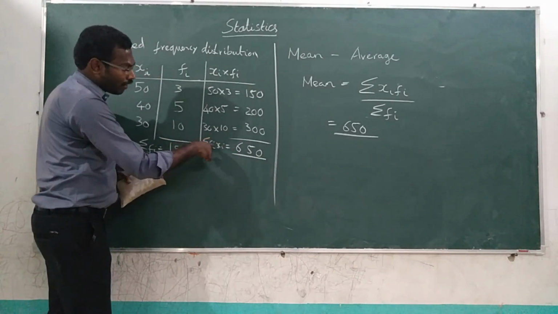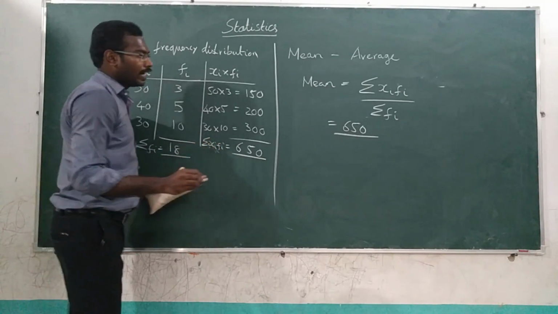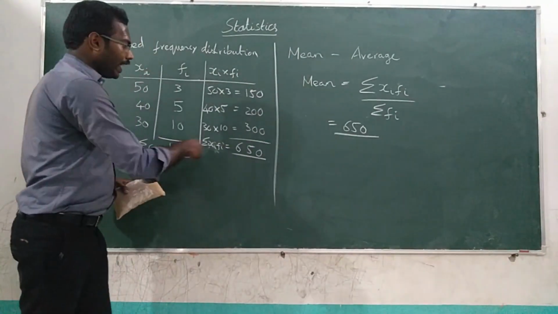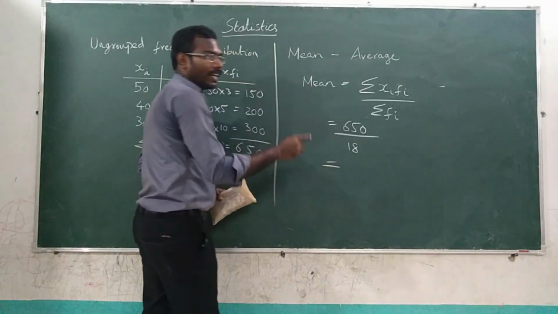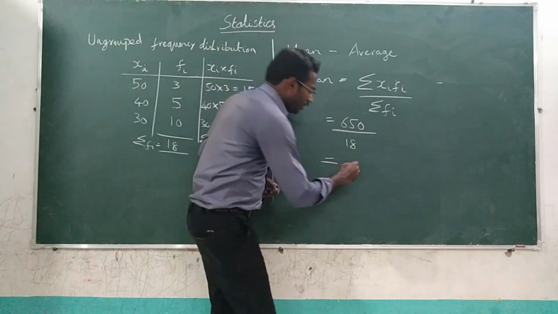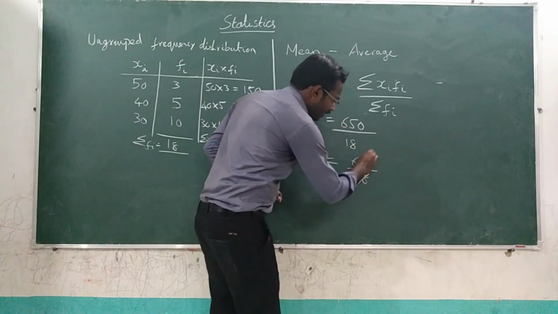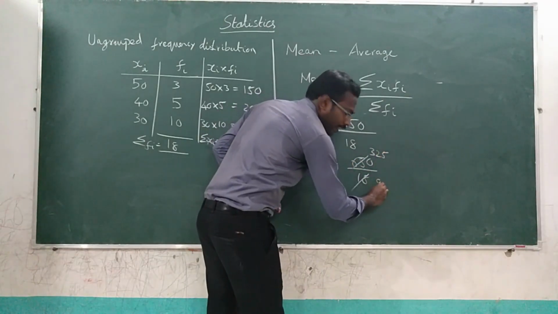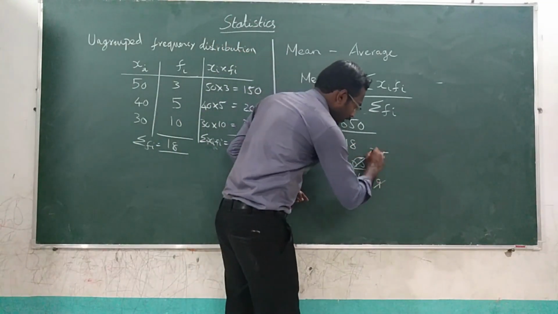You can write it as fi into xi, or you can write it xi into fi. So the answer is summation of fi is equal to 18. So 650 divided by 18 is the answer. So now the final answer will be 650 divided by 18. You can cut it with the second table, that is 325 divided by 9.